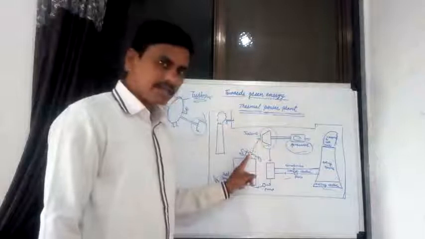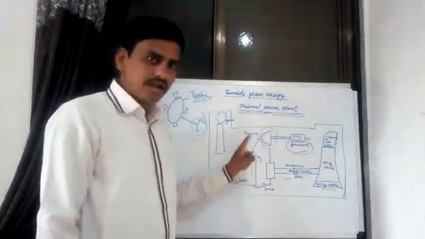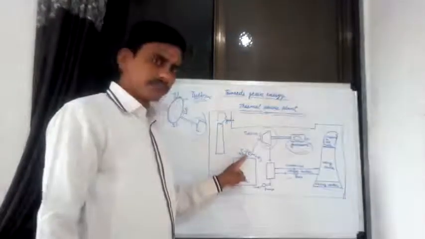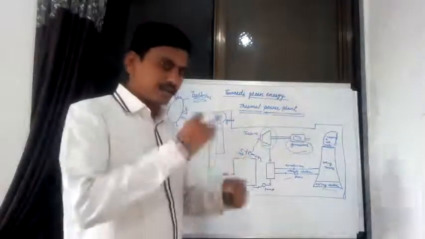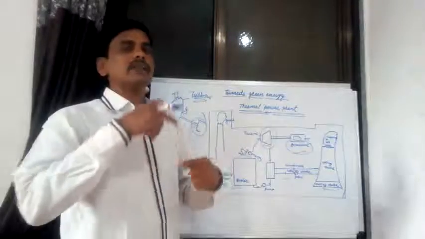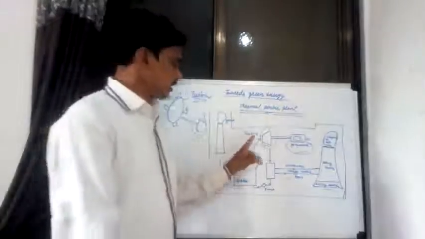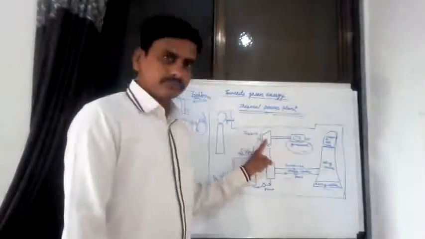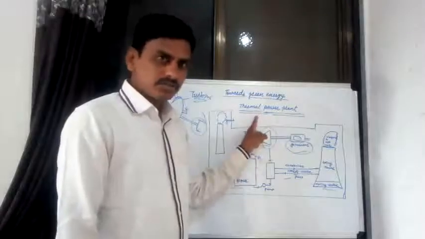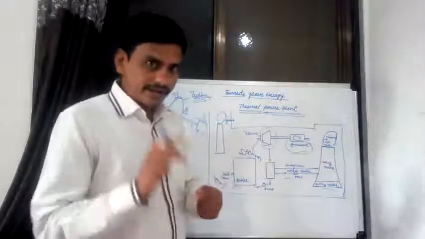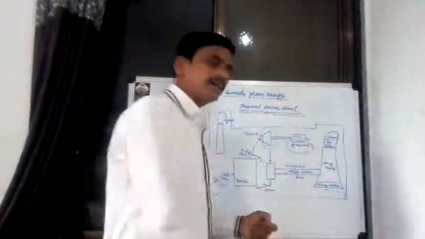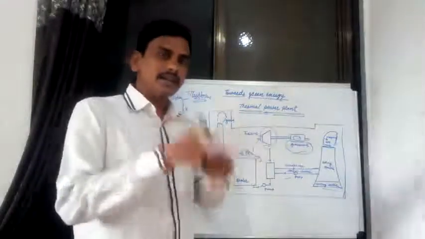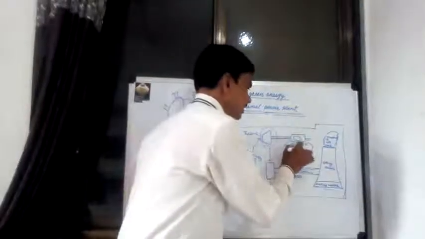The high pressure and high temperature steam flows onto the turbine, and the turbine gets rotated. When the turbine rotates, the thermal energy is converted into kinetic energy, and this kinetic energy is converted into electrical energy, which is stored in the generator.